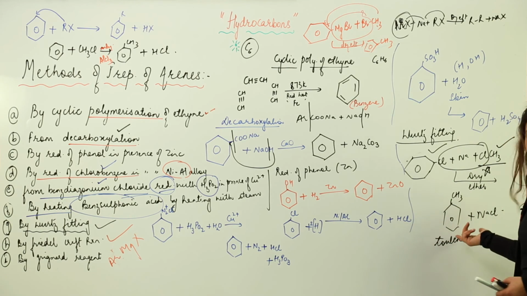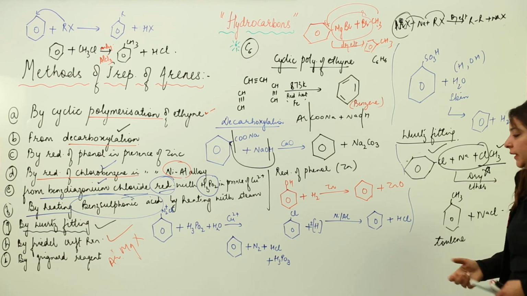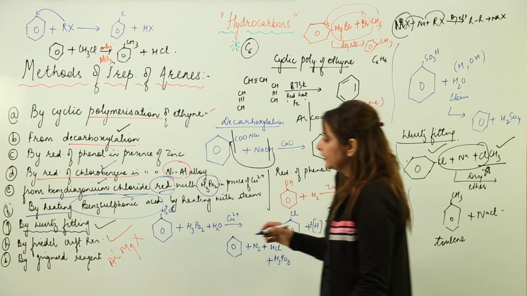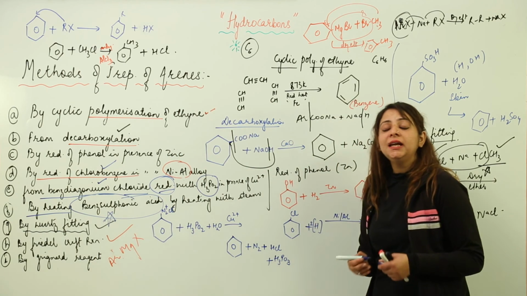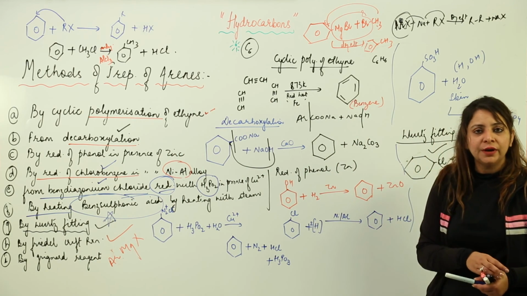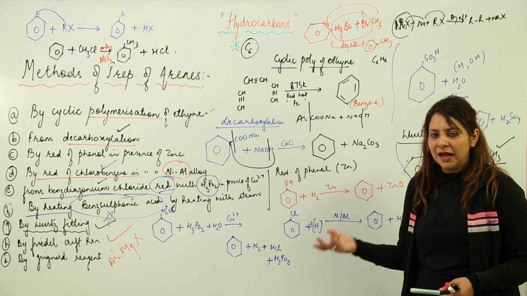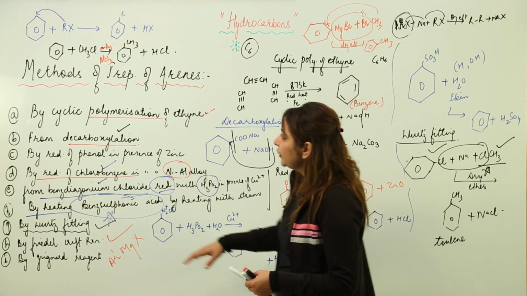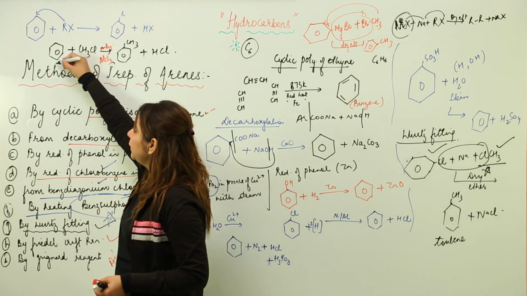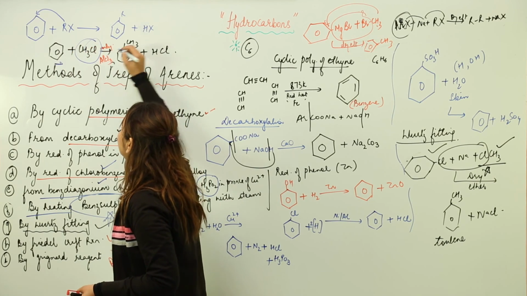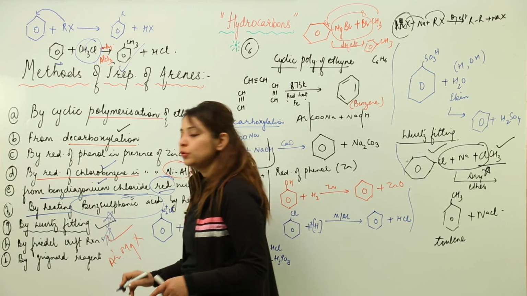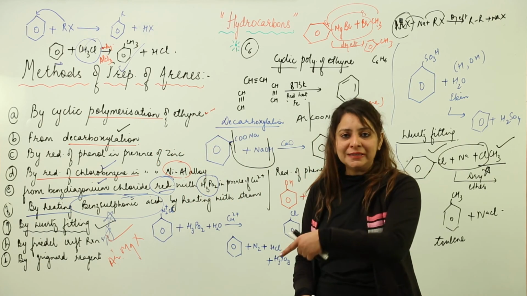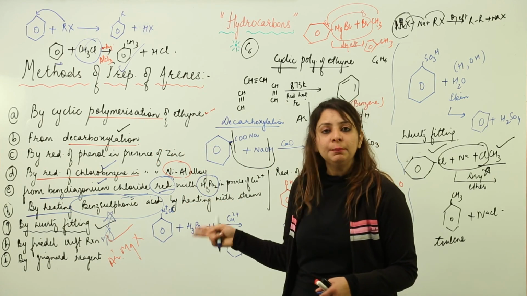You didn't get benzene here, you got a derivative of benzene. So this is particularly a reaction where you get a derivative. That means you can attach any number of carbon chains to a benzene ring and accordingly it will be named as such. In the Friedel-Crafts reaction, again you took a benzene ring and you get a derivative of benzene. So this reaction can also be used to transform benzene into its derivative, because you are not getting benzene here.